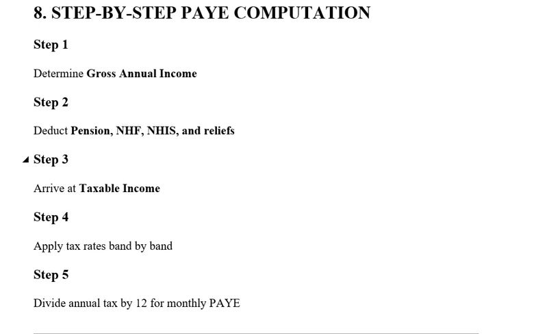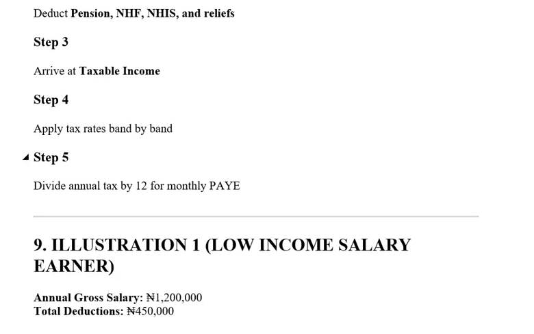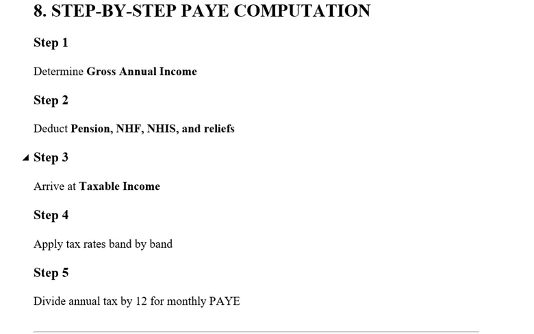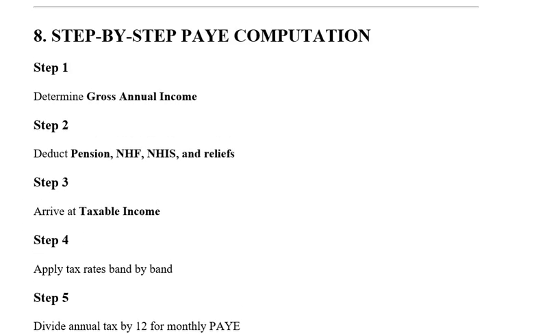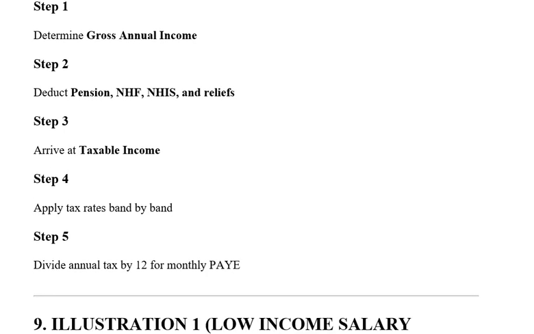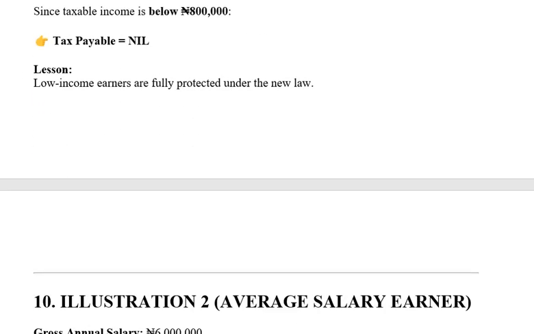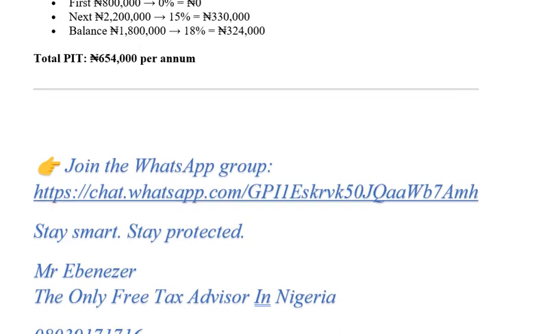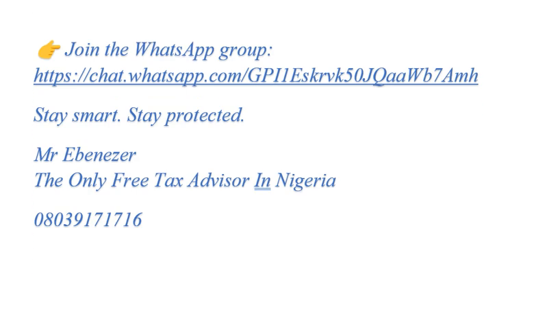Step 1 is to determine your annual gross, and then step 2 is to deduct your pension, NHI, NHF, NHIS, and other approved reliefs. Then you arrive at your taxable income, apply the tax rate band, and that is it. Then divide by 12 months, and you get the monthly tax that you are to pay.